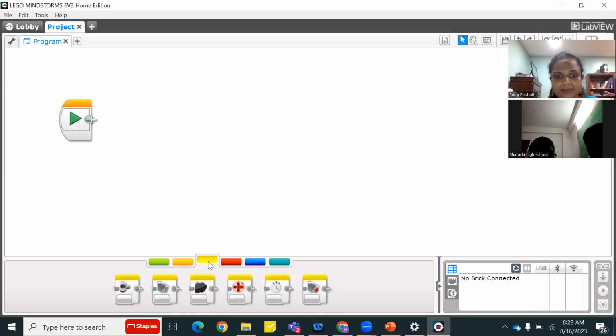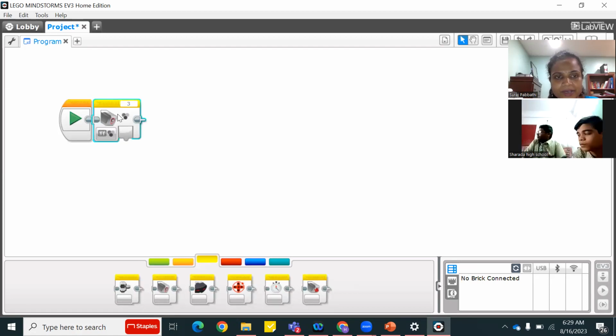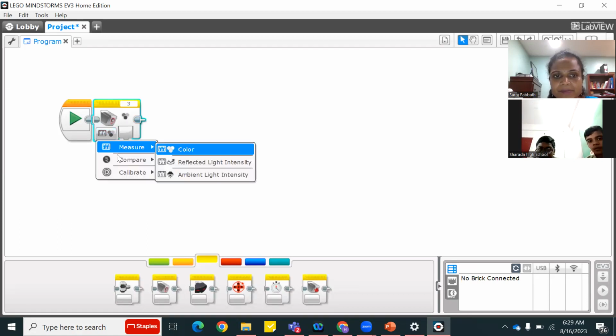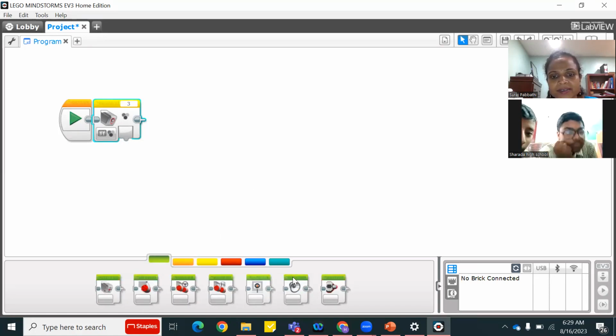This is the sensor palette, and this is our color sensor. I pull the color sensor here. If I click on it, I will see the three modes we just discussed. When I say measure color, it will measure the color and keep it here. But if I want to know what the color is, will I be able to understand unless it gives the output? We don't know, right? How does it give the output? Do you guys remember?